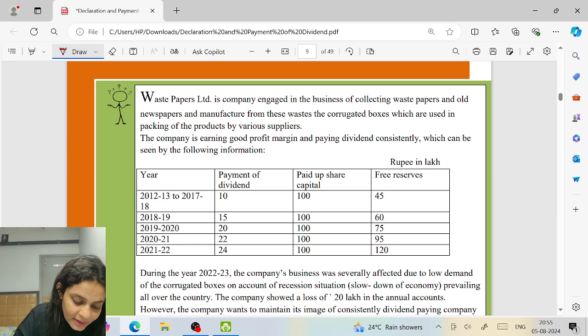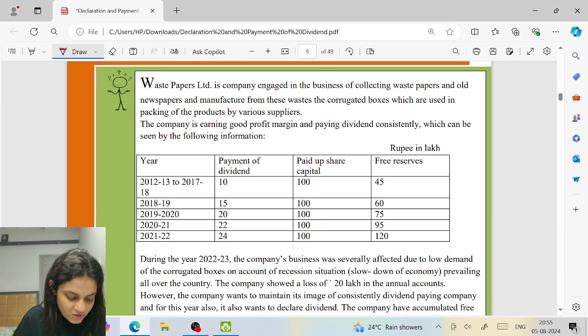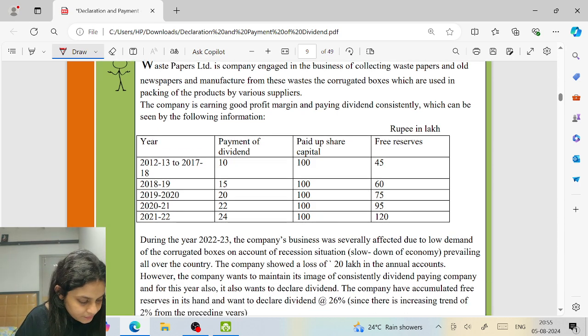Waste Papers Limited is a company engaged in the business of collecting waste papers and old newspapers and manufacturing from these wastes the corrugated boxes which are used in packing of the products by various suppliers. The company is earning good profit margin, and this is the profit. This much dividend they have paid, okay.